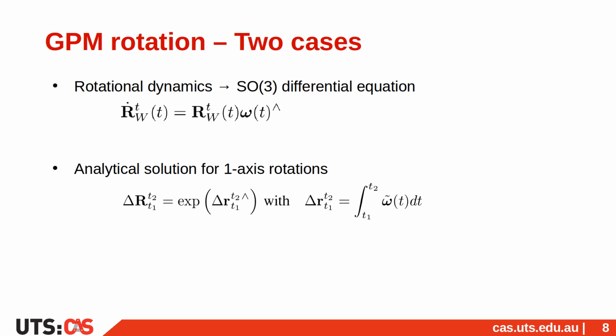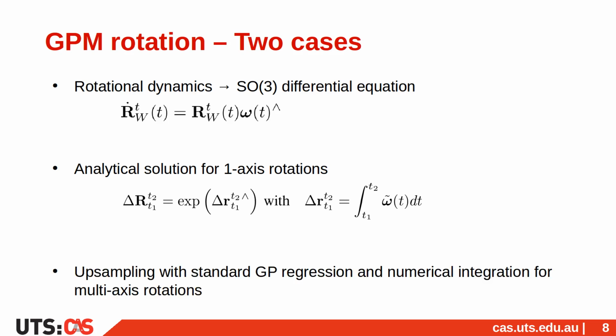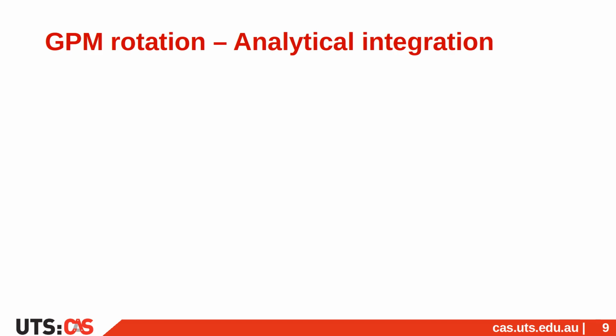Unfortunately, to date, there is no known solution to analytically integrate angular velocities for the general multi-axis case. Consequently, for the multi-axis scenario, the gyroscope GP models are sampled at high frequency and numerically integrated. For the one-axis rotation case, our method leveraged the application of linear operators in the context of GP regression.